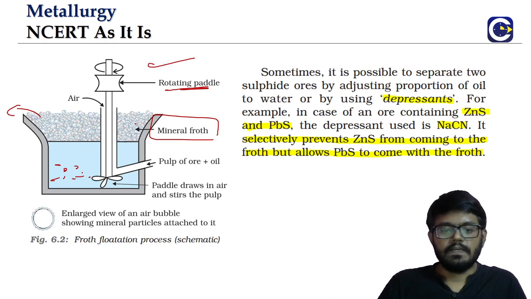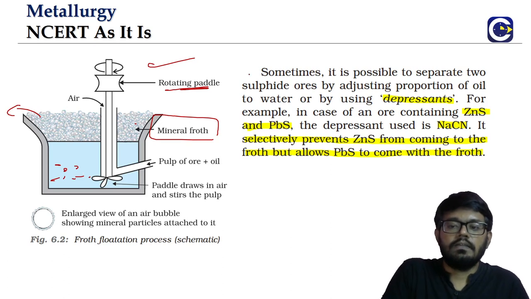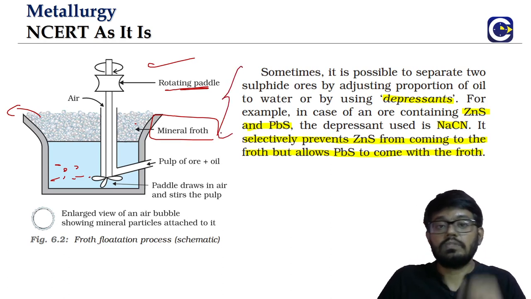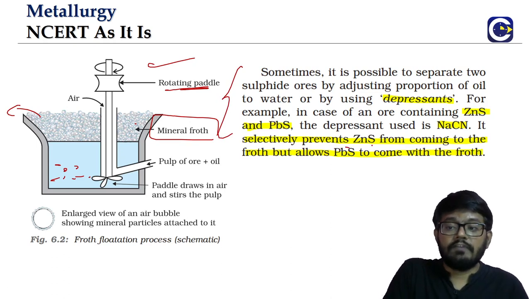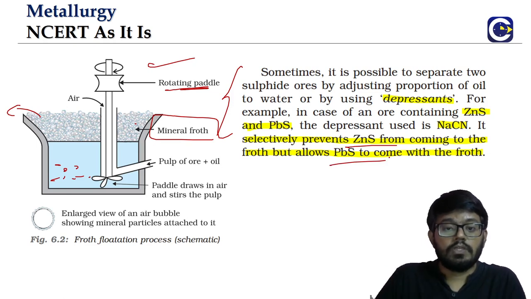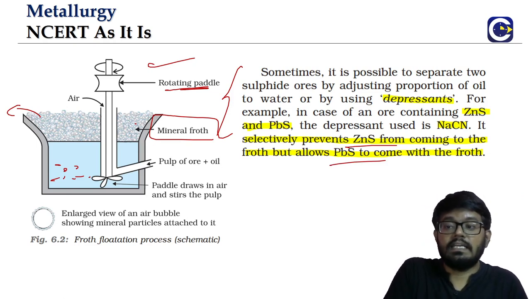froth flotation method. Now, when we look at some cases, we may have two sulfide forms, like a mixture of both zinc sulfide and lead sulfide. And we want to particularly allow one of them to come into the foam or froth, then we can use substances which we call depressants.